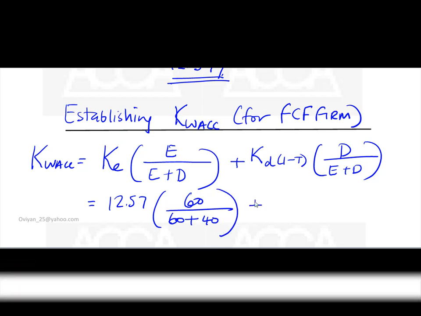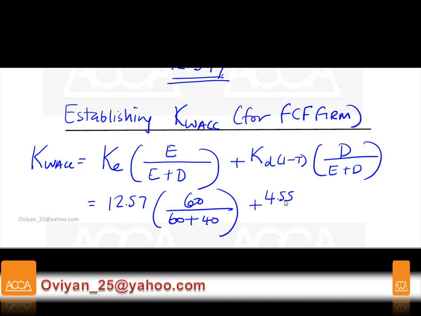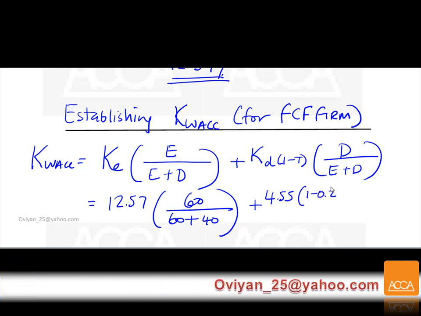Or if you want to get some time here, 4.55 is going to be your cost of debt, which is given in paragraph number 3, and your tax is given in paragraph number 4, 0.2, 20%. And this simply, I want to write 0.4.